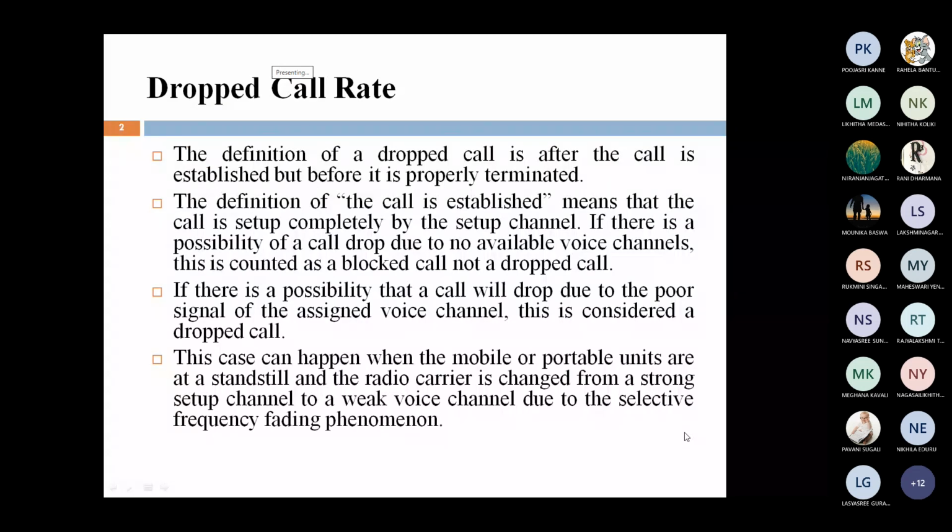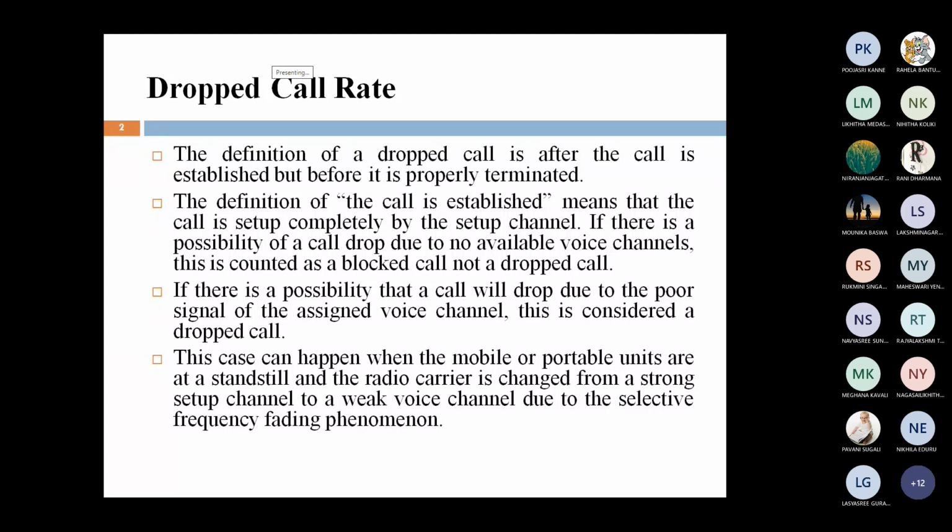Dropped call rate. Before going to the dropped call rate, first of all, we are discussing what is meant by dropped call rate and what is meant by blocked call. There is a difference between a blocked call and a dropped call.